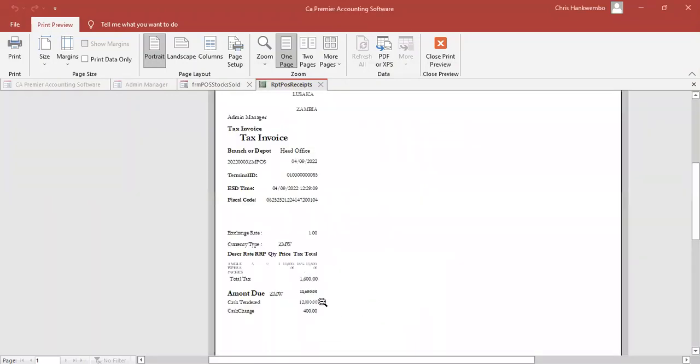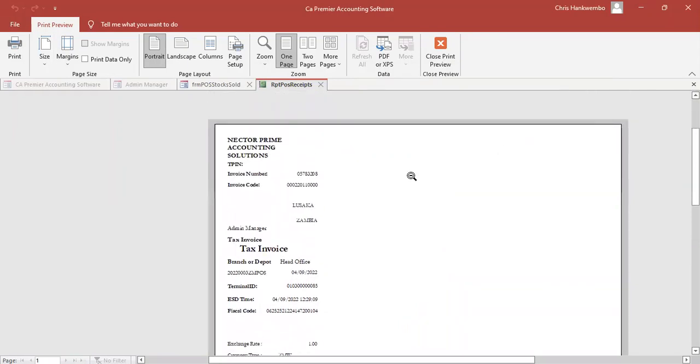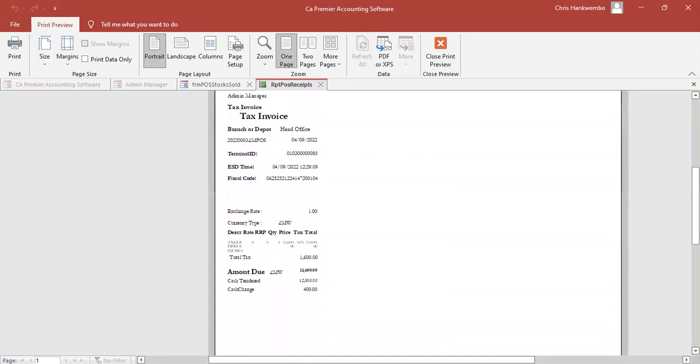This is your small receipt. Have you seen? The 400 change, everything is there. The stamping is also done here. All is done. Terminal ID, whatever, all these are done. But the only difference is this is a POS small receipt because you are now using a supermarket or point of sales. So this is how simple it is. Even this one is the same. Double entry, whatever it has done, the trial balance is already captured for you. You don't have to worry.